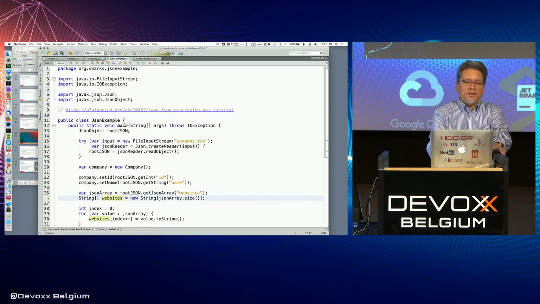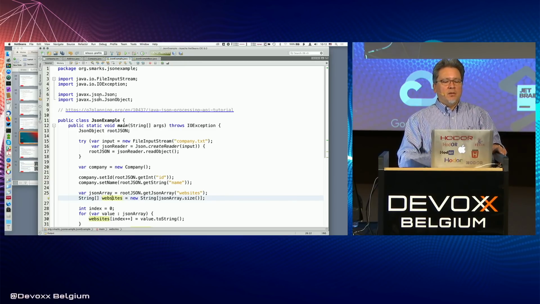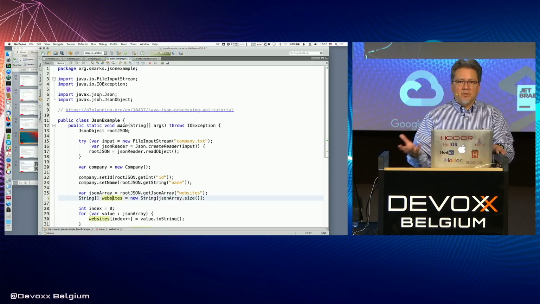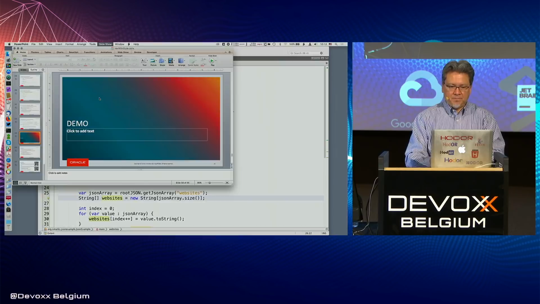Overall, I think there's not all that much going on here. You can use var in a bunch of different places in real code, but I think the point is use var where it makes sense to use var, and if it doesn't make sense to use var in some cases, don't use it. All right, back to the presentation.